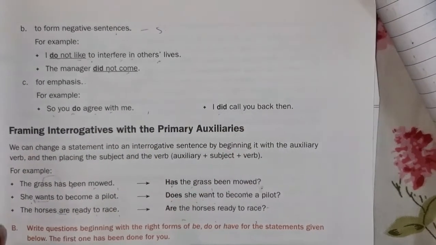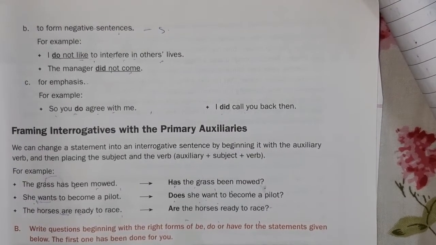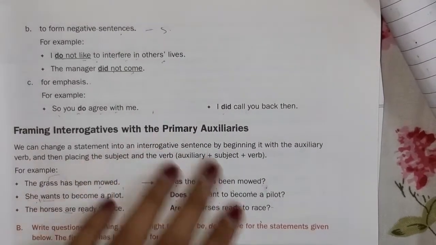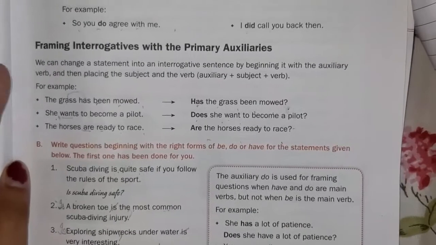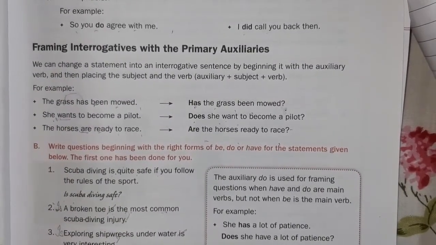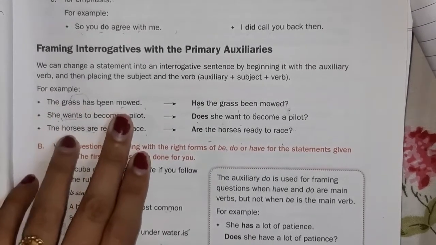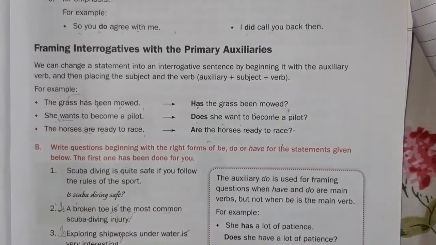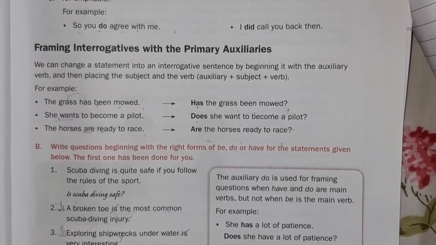Okay, like this. Next, very important, on which you have to do number B: framing interrogative with the primary auxiliary. How you will frame an interrogative means how you will make a question sentence. On the basis of that you have to do number B. Let me tell you, the grass has been mowed. Now, framing interrogative, there is one trick. Let me show you the trick. The trick is very easy.